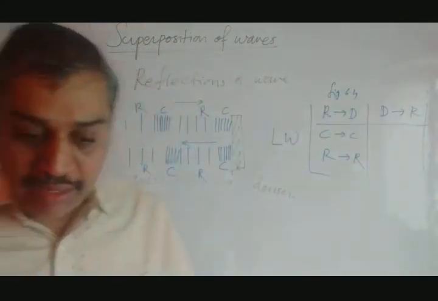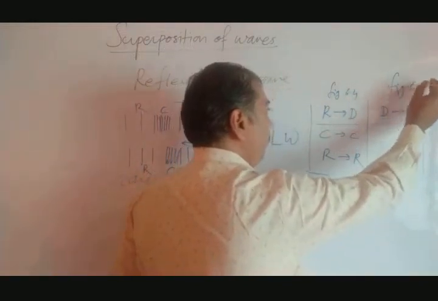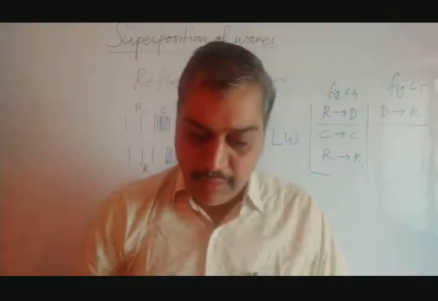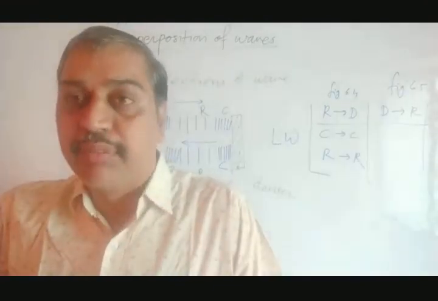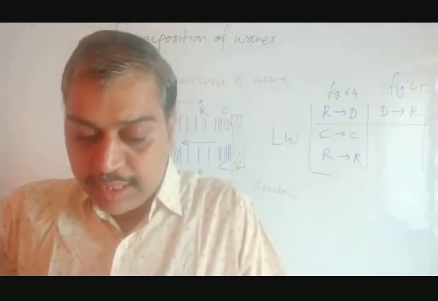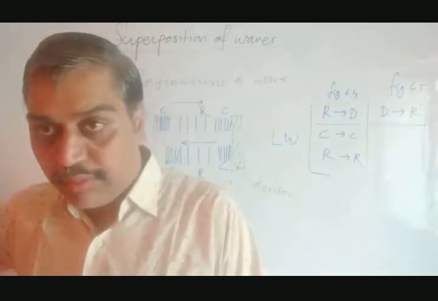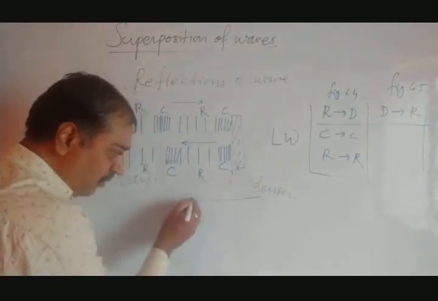Next part, figure 6.5 they have taken. I am not going to draw it now. What exactly they have done in 6.5? The wave is moving from denser to rarer now. We have seen rarer to denser. Now we have to consider denser to rarer.